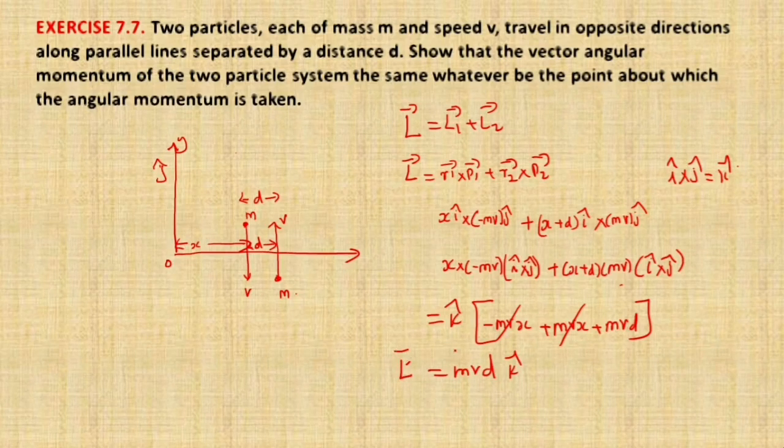That means angular momentum is mvd into k cap. What is the meaning here? Angular momentum does not depend on the x value, that is the distance, and hence not on the origin. So we can say that the angular momentum of the two particle system is the same whatever be the point about which the angular momentum is taken.